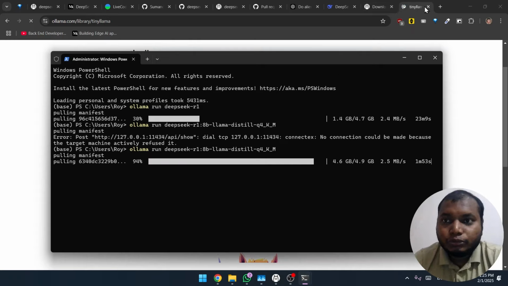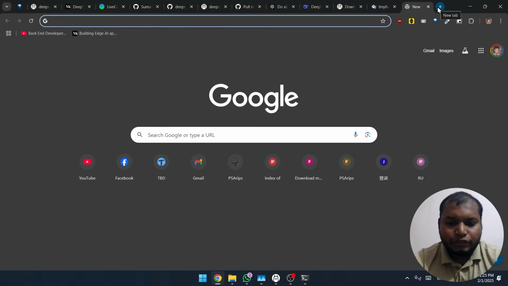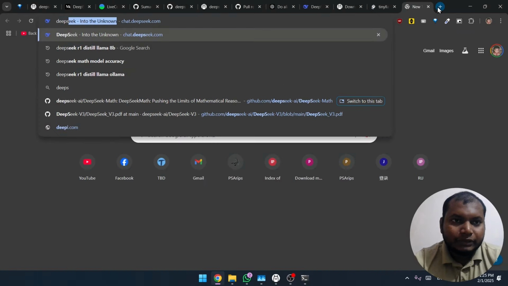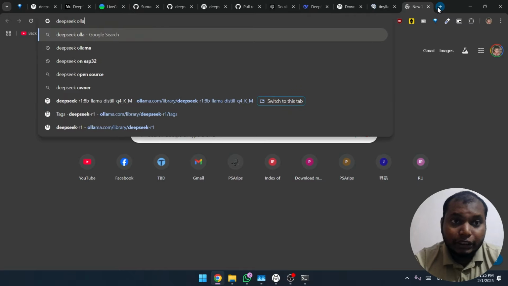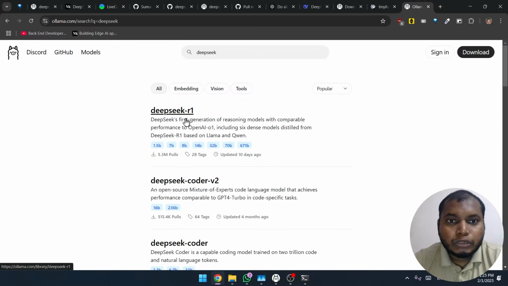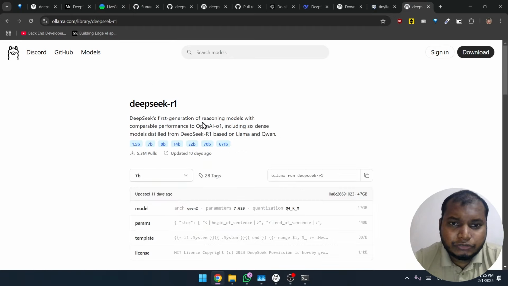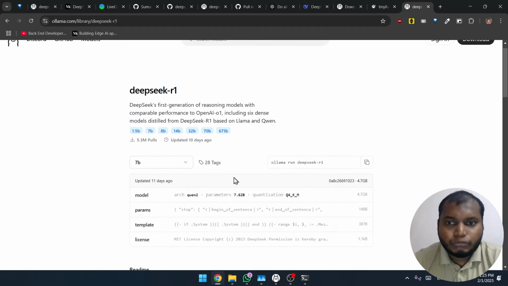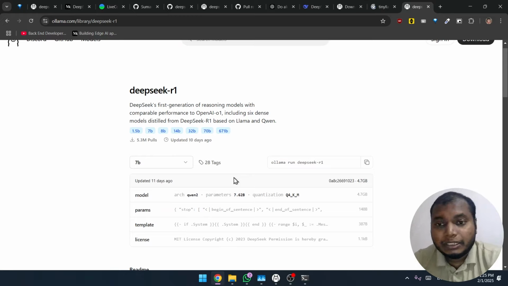So the way to install this specifically is you have to search first of all DeepSeek. Since this is open source, you can find it in Ollama. So you can search DeepSeek Ollama and you can go to this DeepSeek R1. You have to go here. Okay, R1 is because this is the reasoning model. Their previous ones are just normal mixture of experts models. So it's the first generation of reasoning models and they're gonna have more generations over the next couple of months, years maybe, and things are gonna get better.